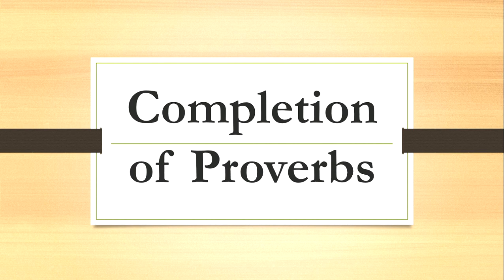If I say haste makes dash, you have to say waste. Haste makes waste. Next one, dash is the best policy. You might have come across this proverb. You have to write honesty is the best policy. Honesty is the best policy. Next one. Make dash while the sun shines. The answer is hay. Make hay while the sun shines. These are all the easy proverbs which we normally come across. Yes, this is called completion of proverbs.